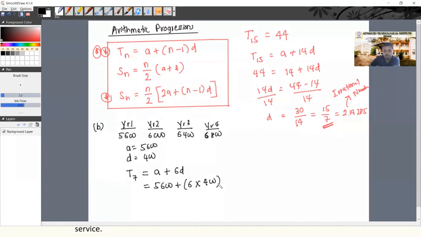So it should be 8,000. His monthly salary should be rupees 8,000. Okay, so this is for part 1. The answer should be rupees 8,000. What is his monthly salary in the seventh year? Rupees 8,000. Right?